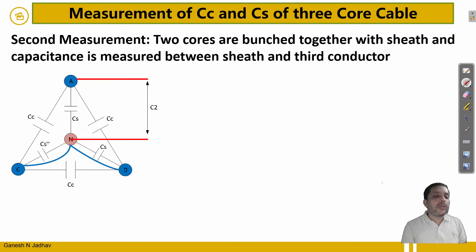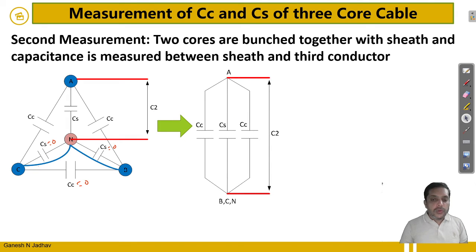C, B, and N are connected together, which means this will become 0, this will become 0, and this will become 0. So you will find that C, B, and N are the equipotential point. Hence CC, CS, and CC will be in parallel. So we will draw the equivalent diagram.